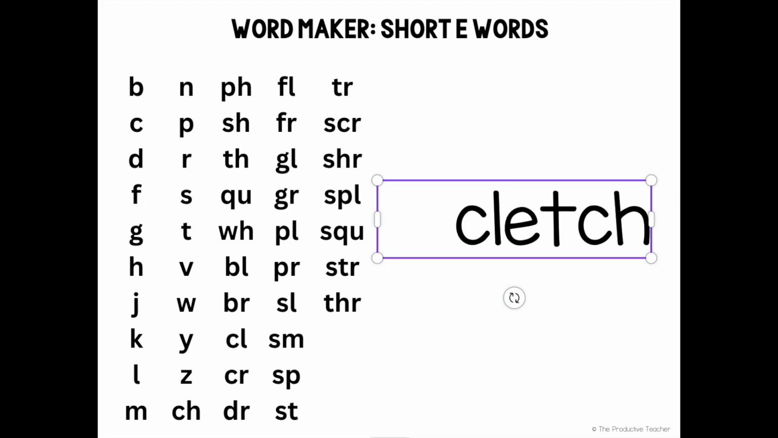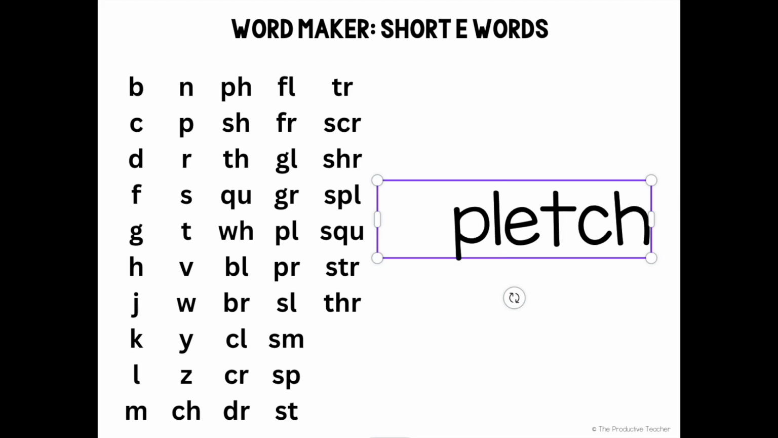Cletch. Cletch is not a word. Cretch. Cretch is not a word. Dretch. Dretch is not a word. Fletch. Fletch is not a word. Fretch. Fretch is not a word. Gletch. Gletch is not a word. Gretch. Gretch is not a word.